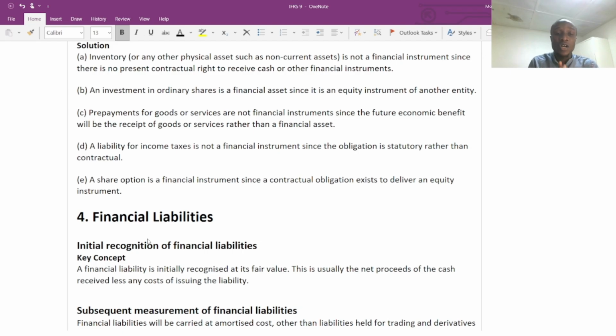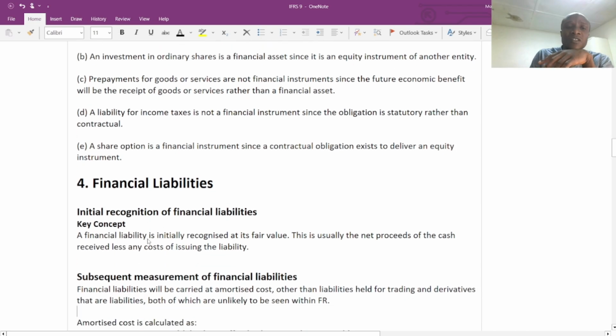So for now, share option is a financial instrument because there's a contractual obligation that at the end of the day, we are going to exchange X number of shares for X number of shares in company A or company B, or within the same company, whether we are going to issue out shares to our existing shareholders or we are going to give a share option to employees as a result of performance. When we look at share-based payments, we can cover this down as well.